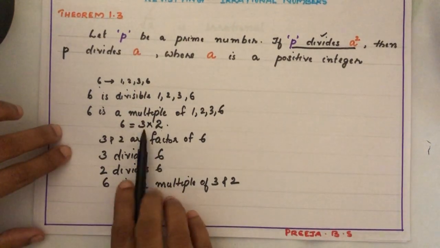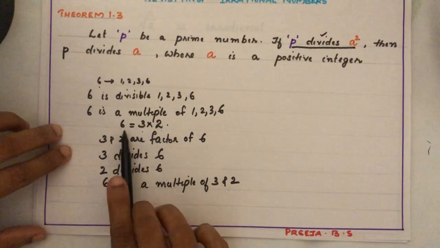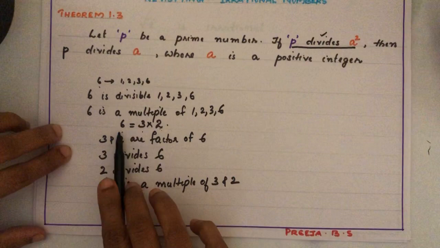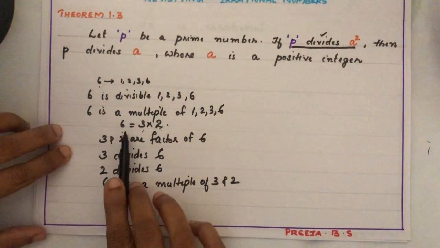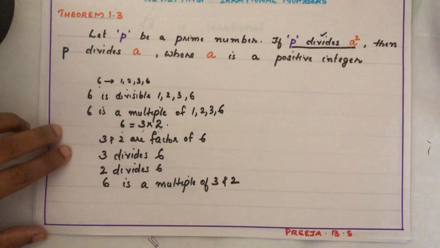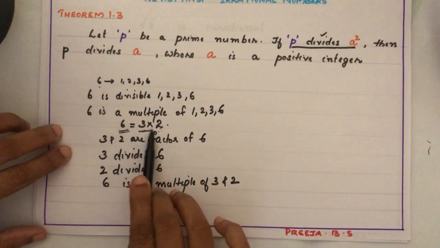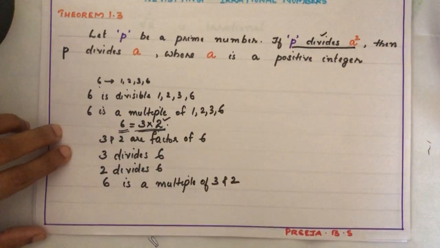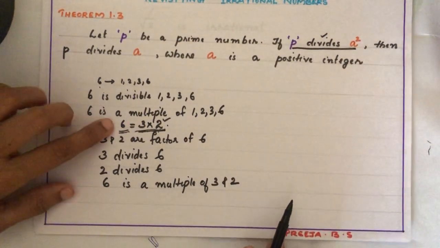Divides means divisible. 6 is divisible by 3. 6 is divisible by 2. Or we can say 6 is a multiple of 3 or 6 is a multiple of 2. In different ways we can express this.